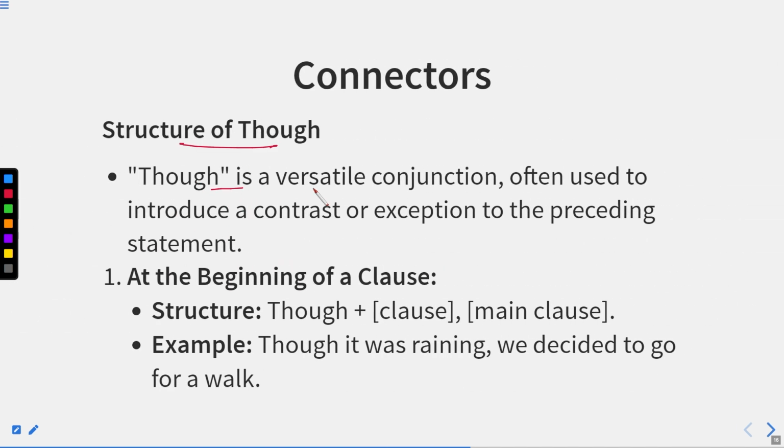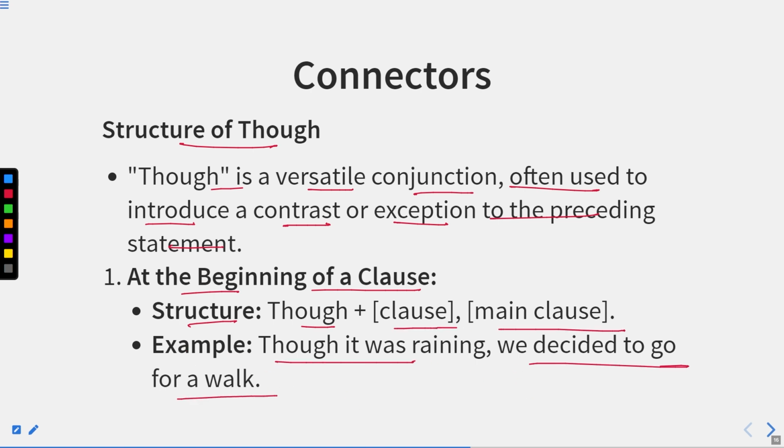Structure of though. Though is a versatile conjunction, often used to introduce a contrast or exception to the preceding statement at the beginning of the clause. Now, the structure will be though plus clause plus main clause. Example, though it was raining, we decided to go for a walk. Now, after though, we have the clause, and after that, we have the main clause.